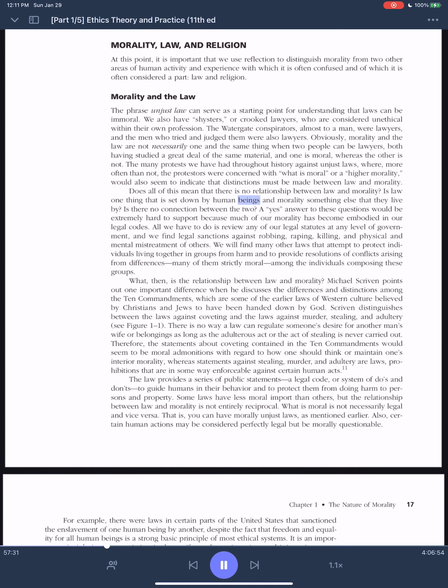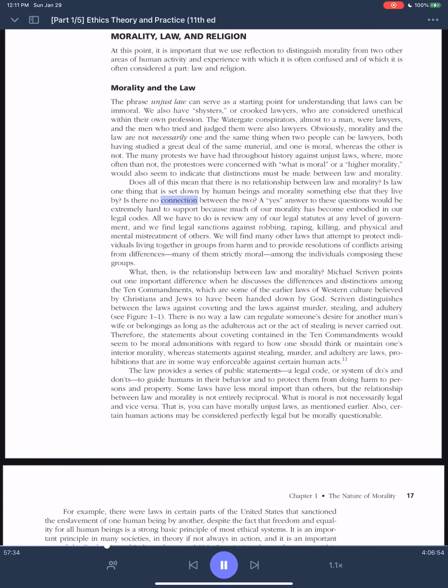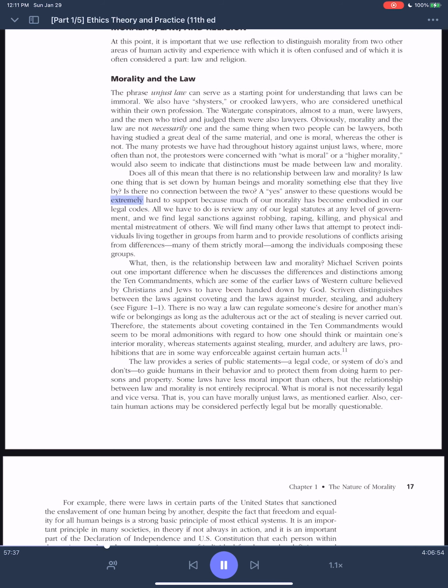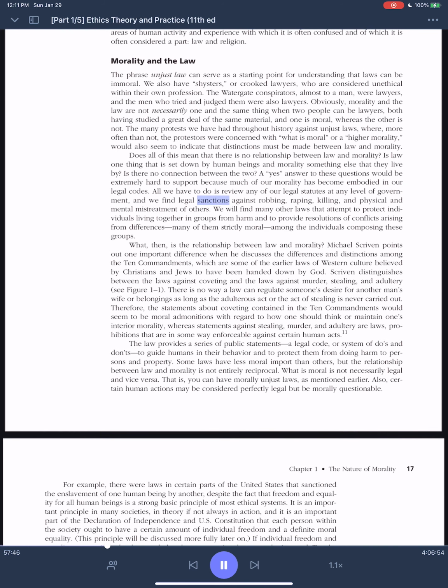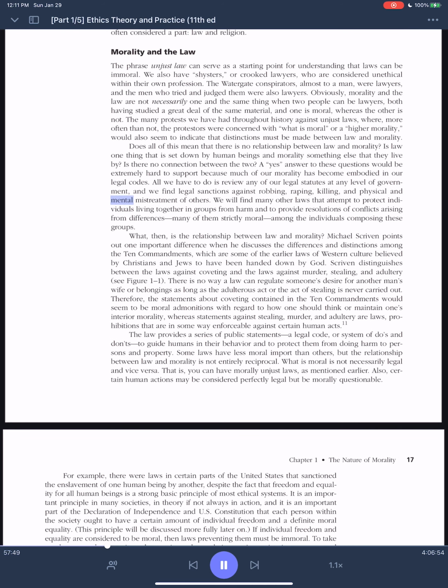Is law one thing that is set down by human beings and morality something else that they live by? Is there no connection between the two? A yes answer to these questions would be extremely hard to support because much of our morality has become embodied in our legal codes. All we have to do is review any of our legal statutes at any level of government, and we find legal sanctions against robbing, raping, killing, and physical and mental mistreatment of others.